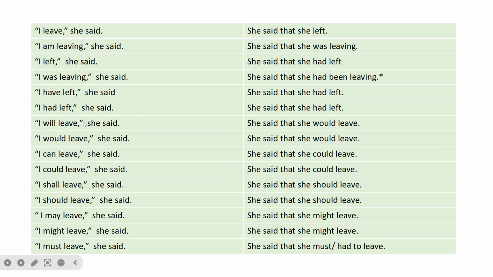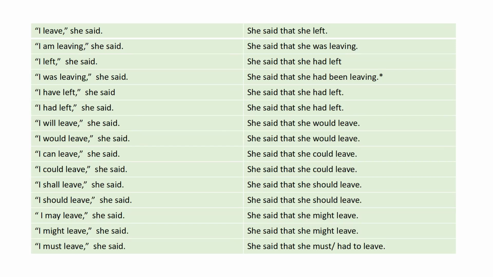Now let's take a look at the modal verbs. "I will leave," she said. She said that she would leave. We change will to would. "I would leave," she said. She said that she would leave. It doesn't change.